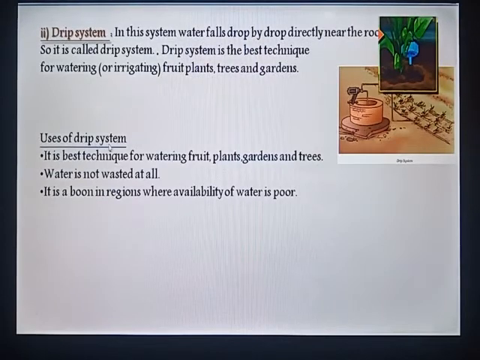Uses of drip system. It is best technique for watering fruit plants, gardens and trees. Water is not wasted at all. It is a boon in regions where availability of water is poor.